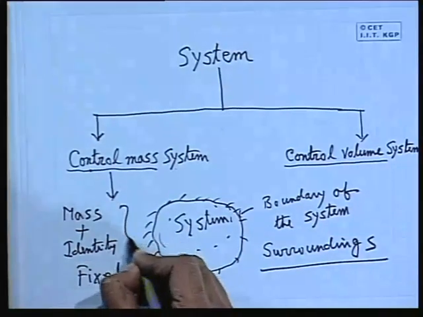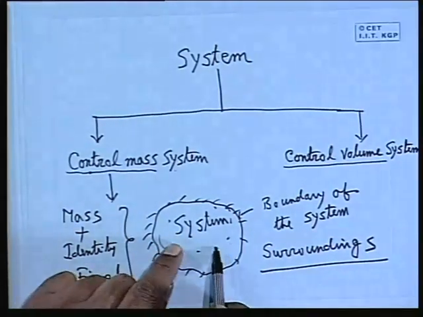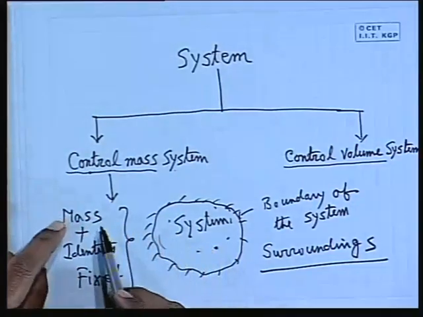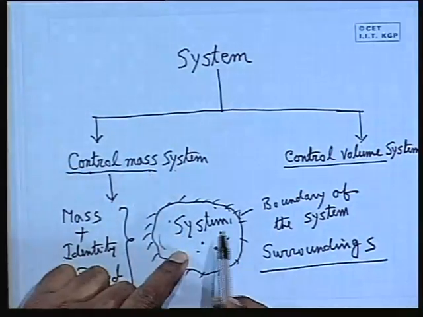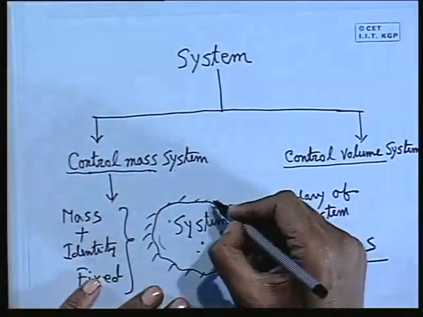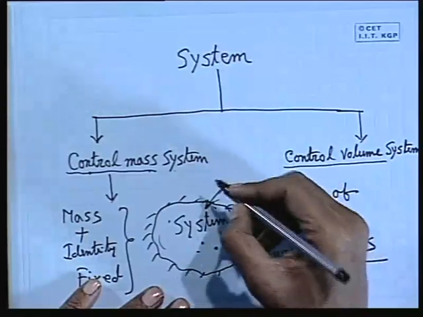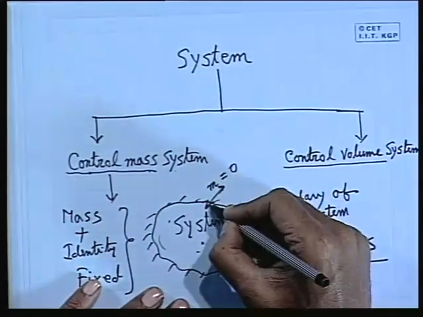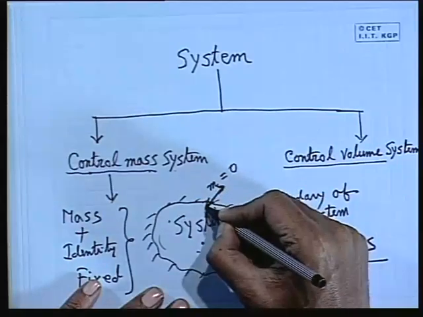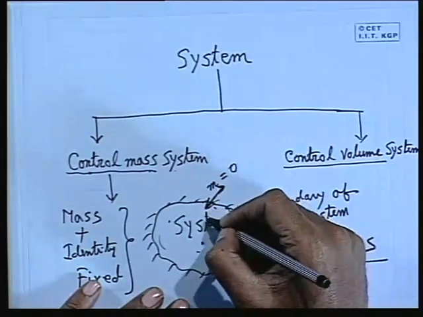So, mass plus identity fixed. When we define a control mass system by this, that mass plus identities are fixed, that means the mass is controlled, then automatically it takes care of the fact that there should not be any mass interaction. That means mass interaction M is 0. That means mass can neither go out of the system, nor come into the system.